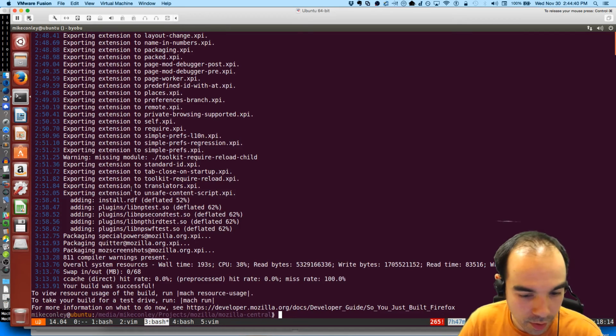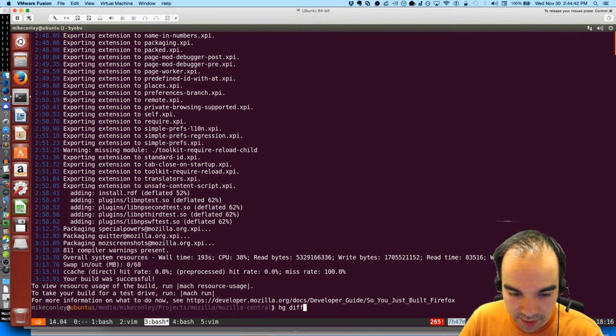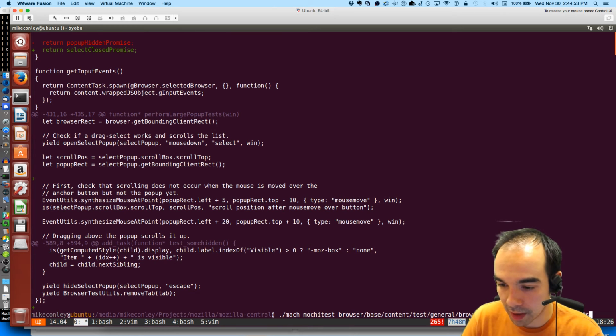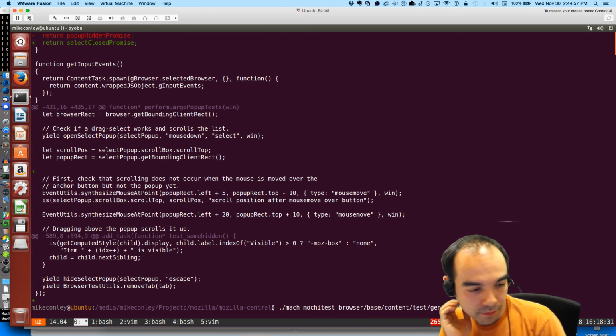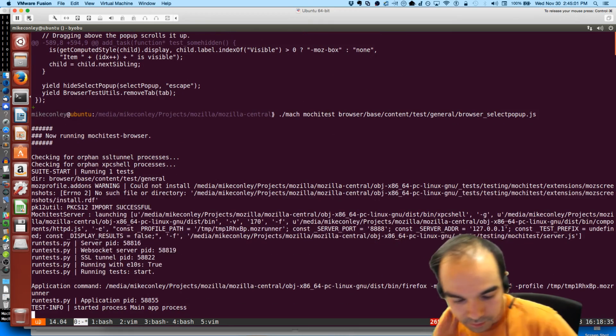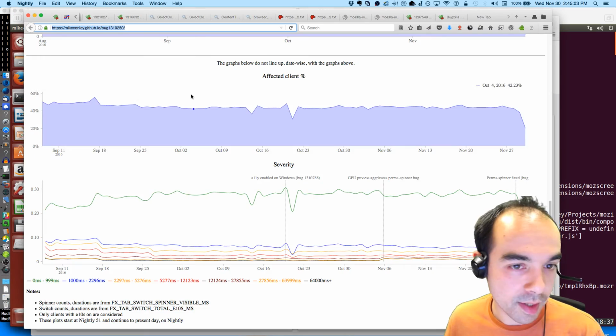Okay, so the rebuild is done. Let's run those tests, but only in E10S mode, because I don't have those commits that make it work in non-E10S mode. And then I'll file a bug to get those things landed.